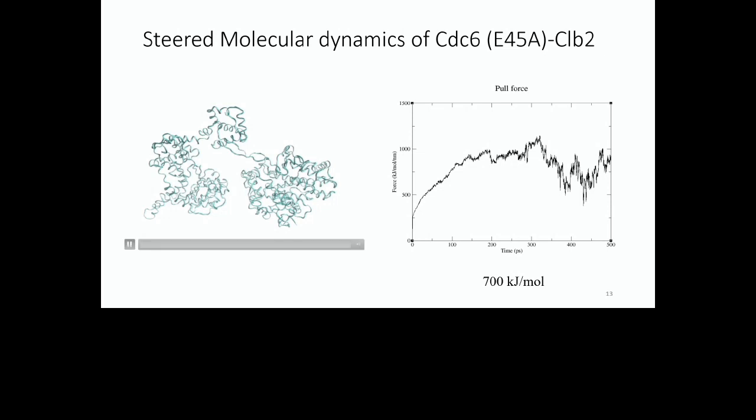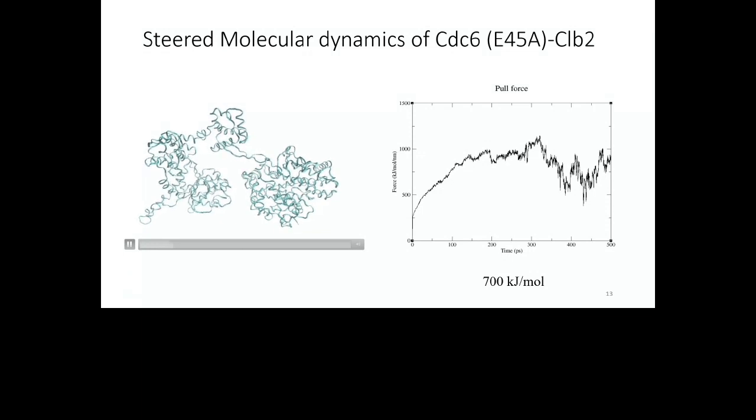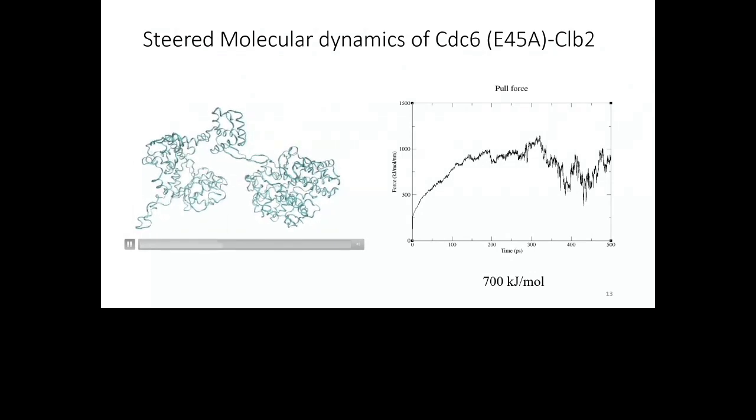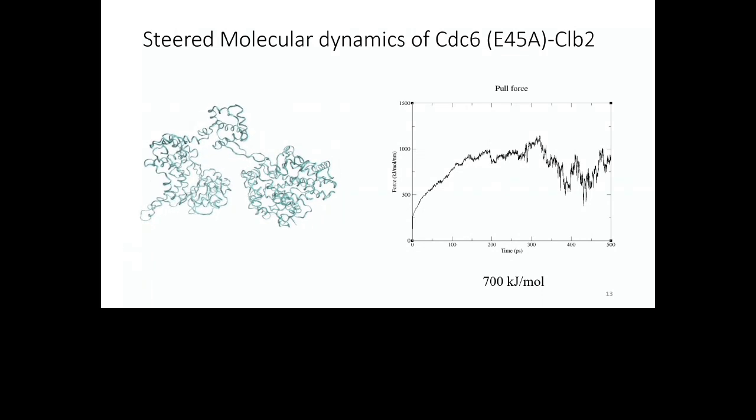When we did the simulations, you already see that the protein CDC6, which is to my left, is already not as folded. The protein binding is not as tight as it was previously. And when you look at the pull force, it is less. So it shows that the stability is a little bit disrupted, and it doesn't take as much energy to disrupt this binding. So we believe that wild type CDC6 with CLEB2 has a better affinity.